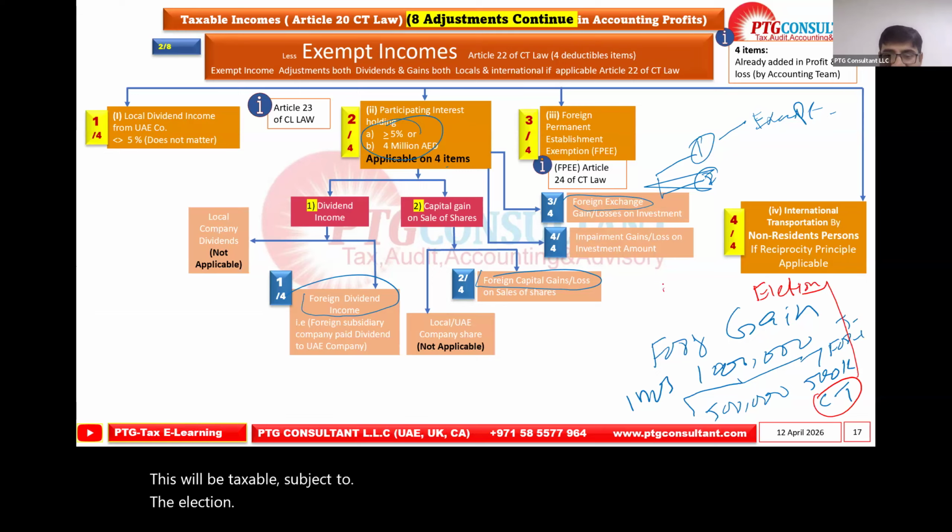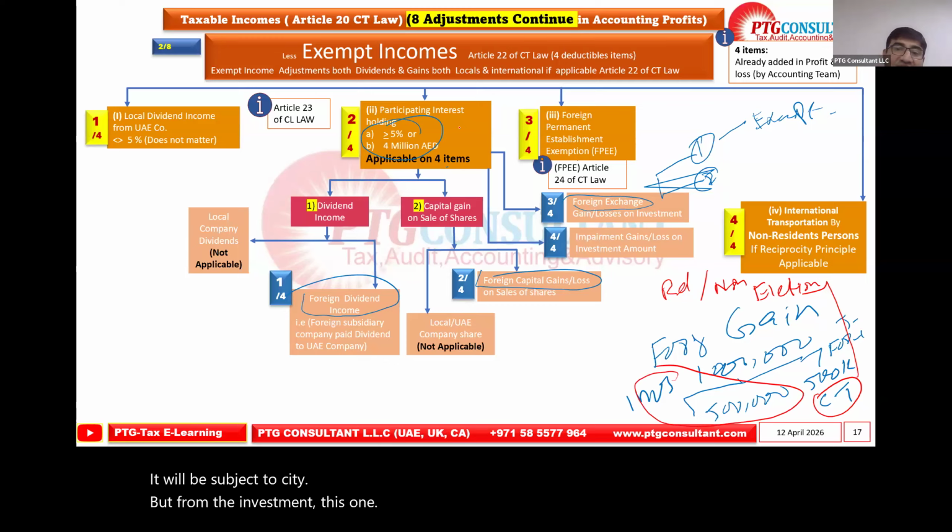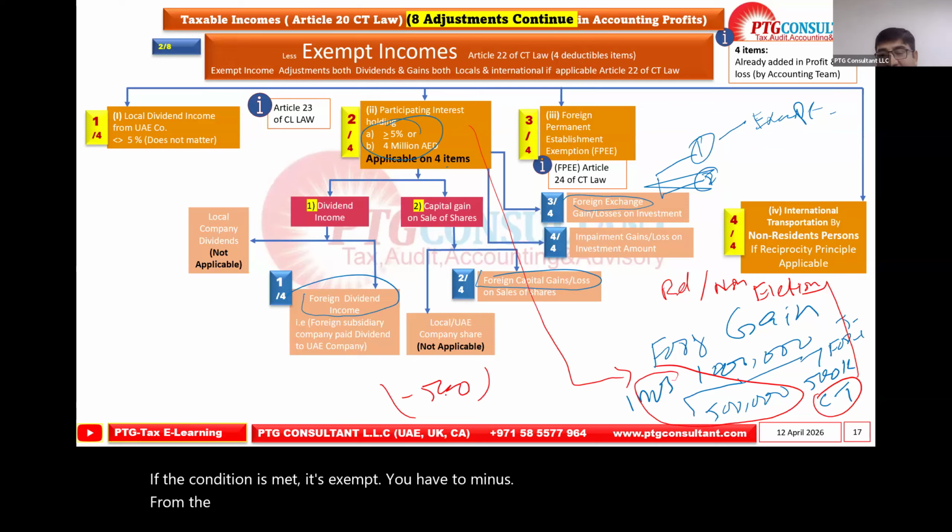If we did the realization or non-realization basis, it will be subject to CT. But the one from the investment will be treated as per this. If the condition is met, it's exempt. You have to deduct it from the taxable income. If the condition is not met, it will be taxable. It will remain as it is. I believe this concept is pretty much clear. If you want, I can give you more examples.